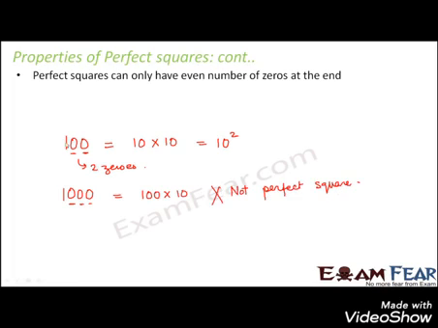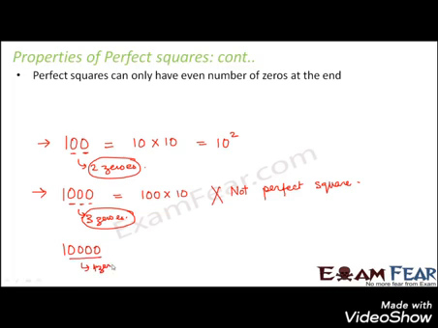So with these two examples, what do we see? That a perfect square has an even number of zeros, whereas a non-perfect square has how many zeros? An odd number of zeros. See, here you have 3 zeros. So a number ending with an odd number of zeros will be a non-perfect square, and a number ending with an even number of zeros would be a perfect square. Again, if you take the example of 10,000, here you have 4 zeros, an even number of zeros. Now, if you look at it, it is 100 into 100. So 100 square is 10,000. So this is also a perfect square.